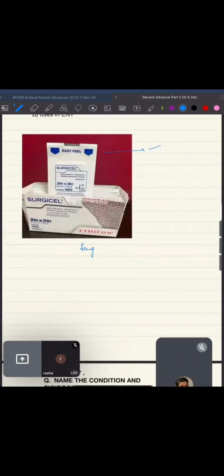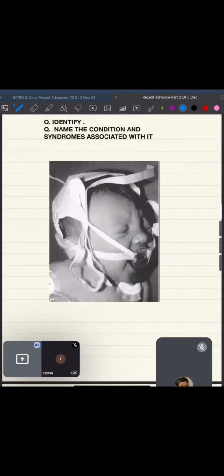The same thing you have to read for Surgicel, Merocel. What is Merocel made up of? And what is gel foam made of? Uses we all remember. Now few more things left. Please give me 10 minutes more.